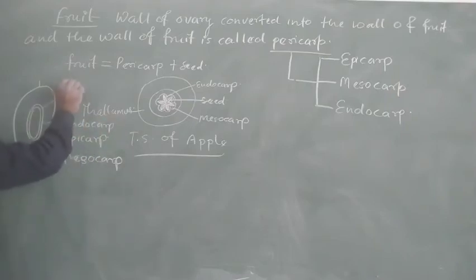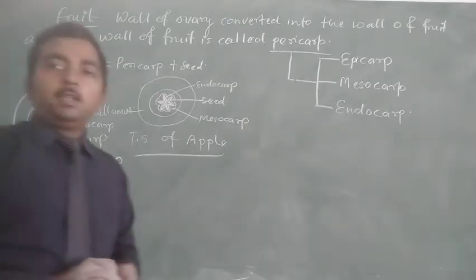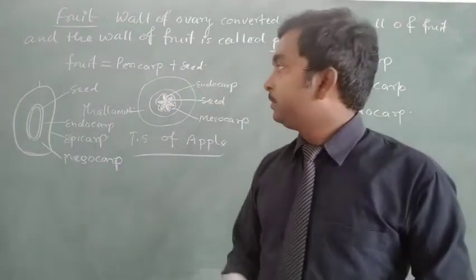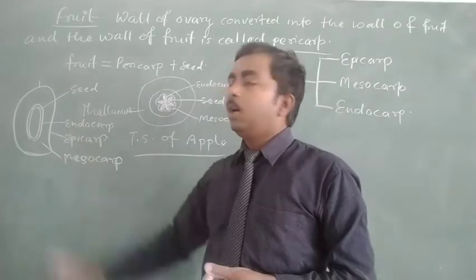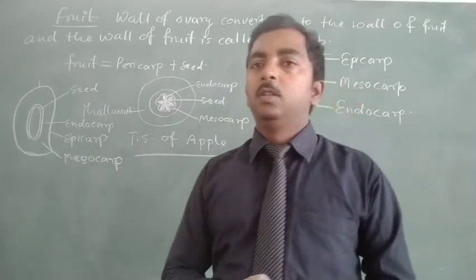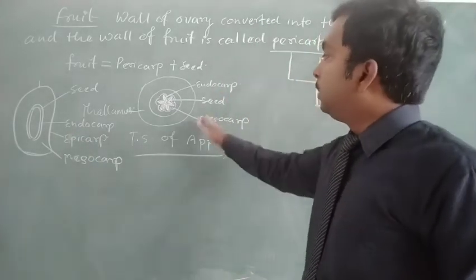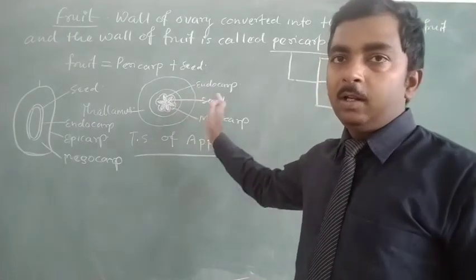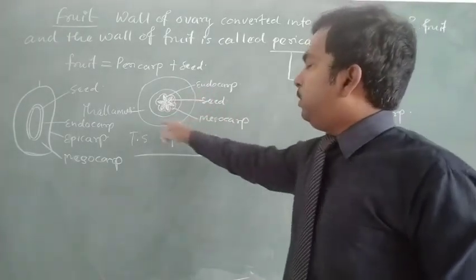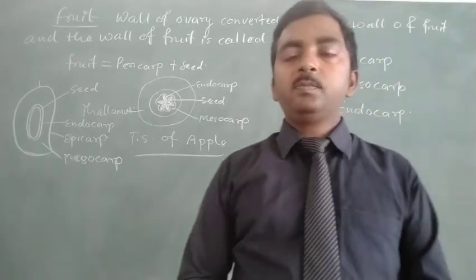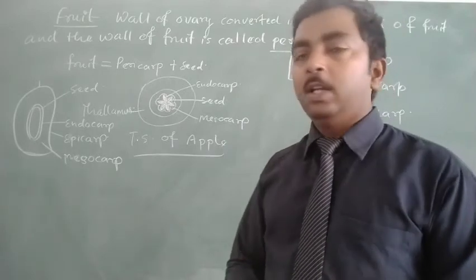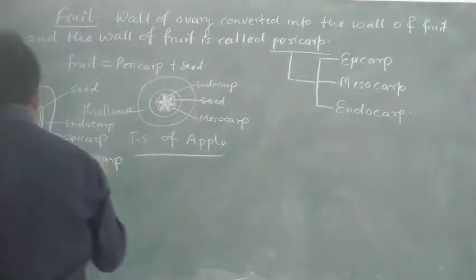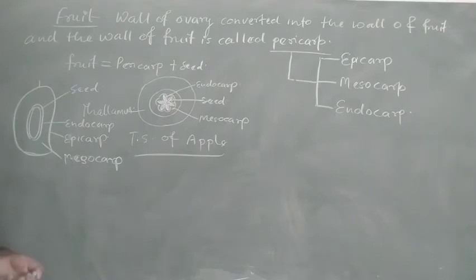And inside the endocarp there is the seed. So in a true fruit, all the layers, that is epicarp, mesocarp and endocarp, are present around the seed. While in the case of a false fruit, the epicarp is absent, and in its place the thalamus is present. So next we can observe these differences when we discuss the types of fruit.